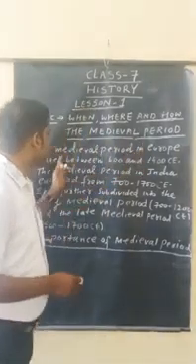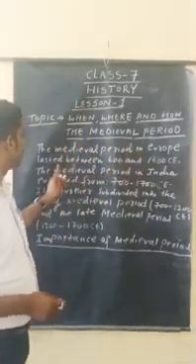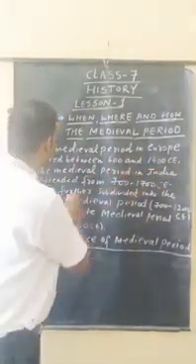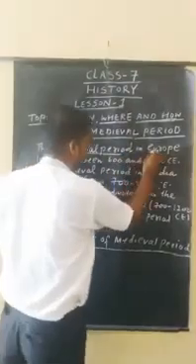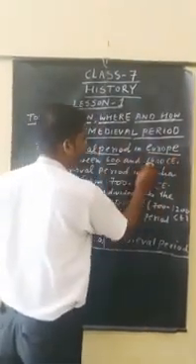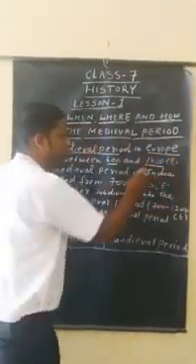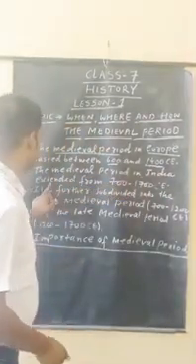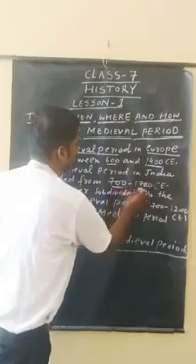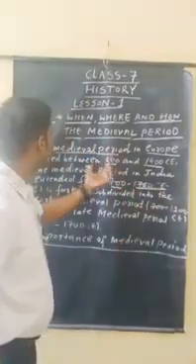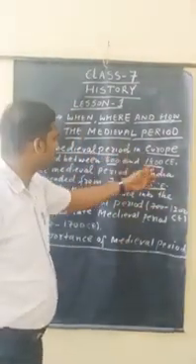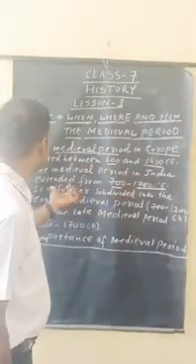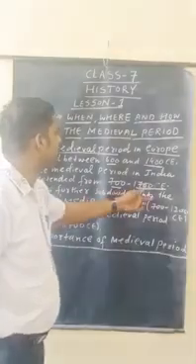The medieval period in Europe lasted between 600 and 1400 CE. CE means Common Era. And the medieval period in India extended from 700 to 1700 CE. Means in Europe the medieval period is considered from 600 to 1400 CE, and in India it extended from 700 to 1700 CE.